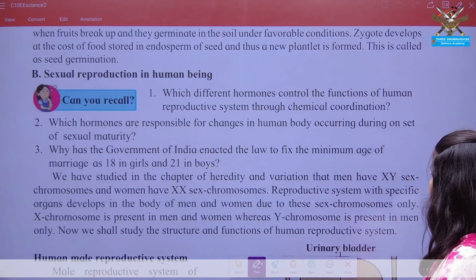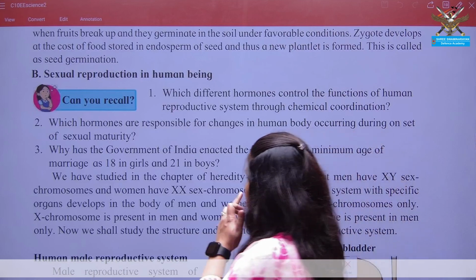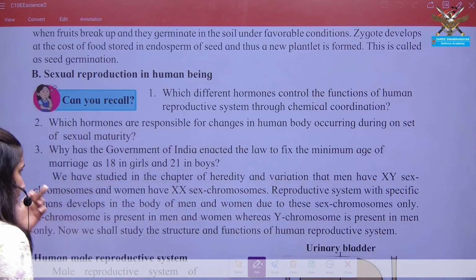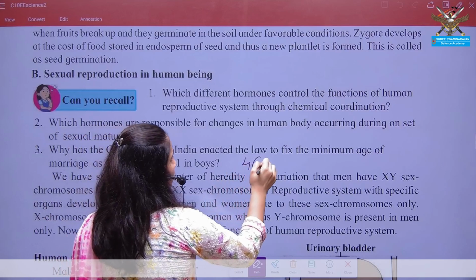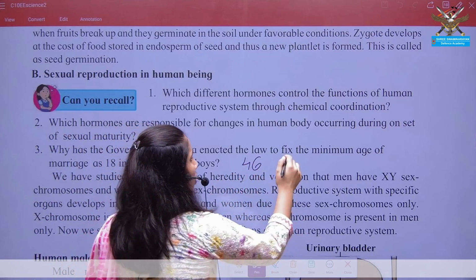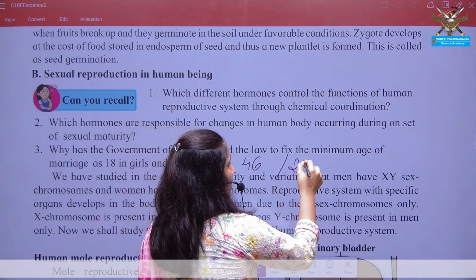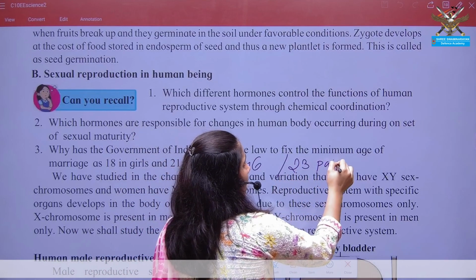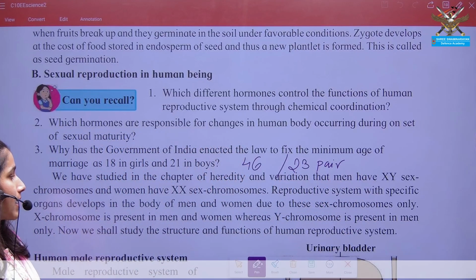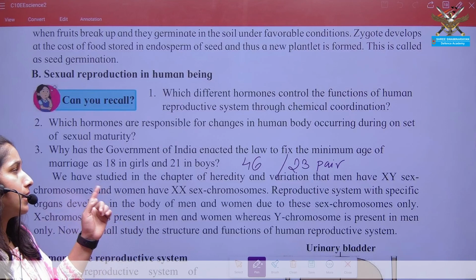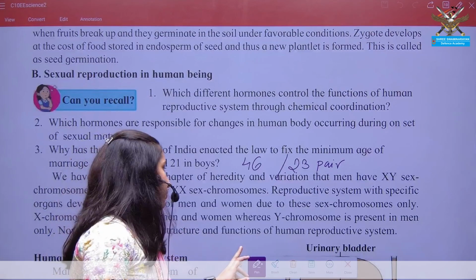This is a simple thing which you have to remember while considering the chromosomes. Also keep in mind the number of chromosomes, that is 46 chromosomes, or in simple language 23 pairs, out of which 22 are autosomes, that is bodily chromosomes, and one is your sex chromosome, which is involved in the process of reproduction.